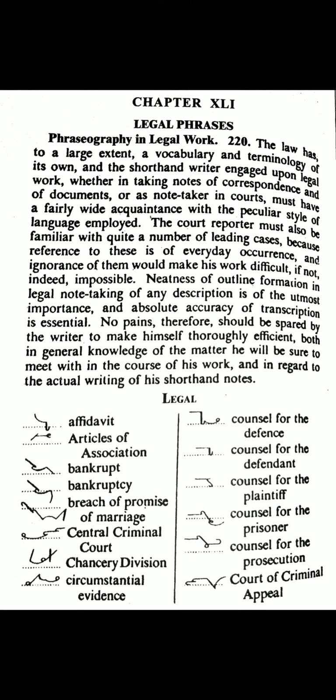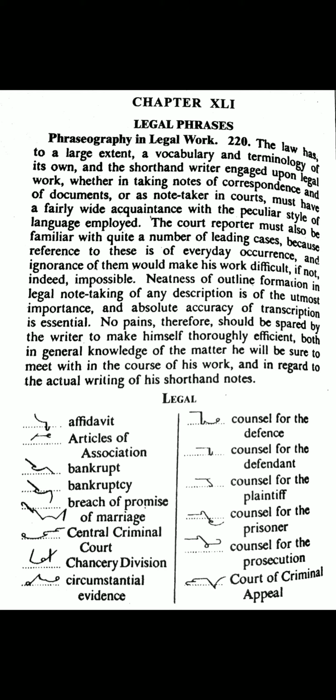Circumstantial evidence. S circle upward R is used here for circumstantial. V halved N with S circle is used here for evidence. Counsel for the defense. K is used here for counsel, for the omitted here. D with F hook with N stroke with S circle is used here for defense on the line. Counsel for the defendant. K is used here for counsel, for the omitted here. D halved with F hook is used here for defendant on the line.